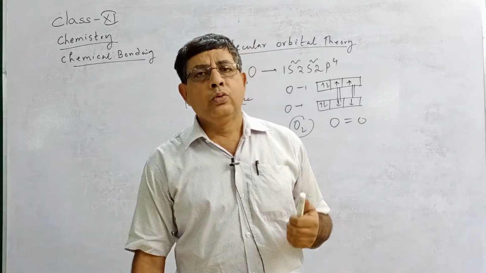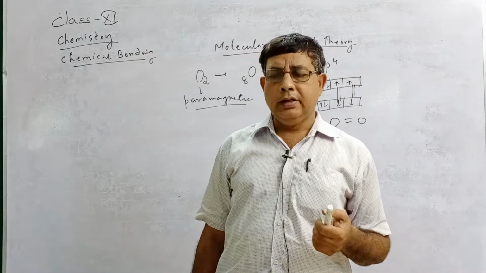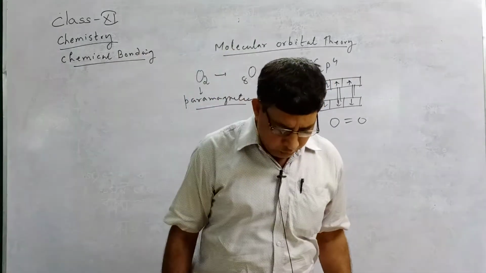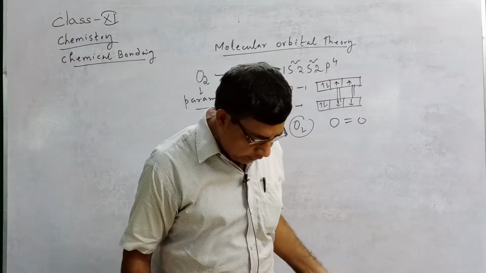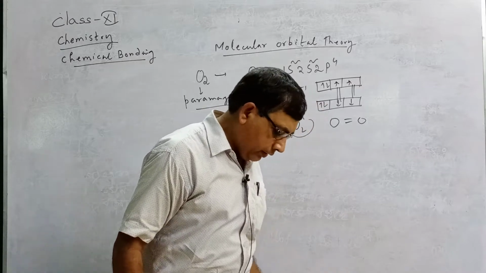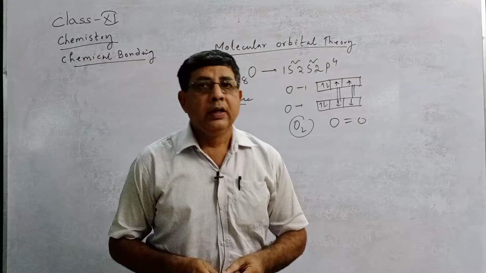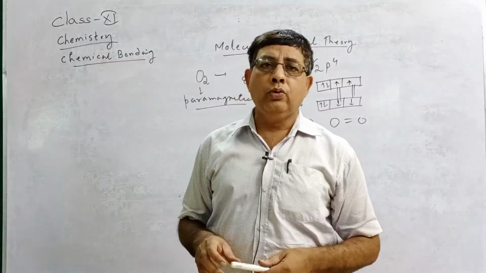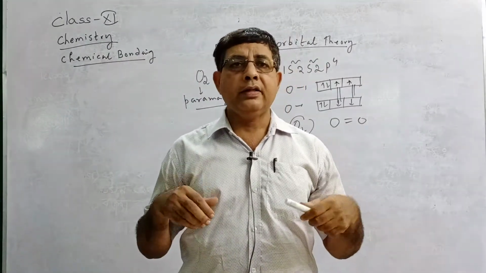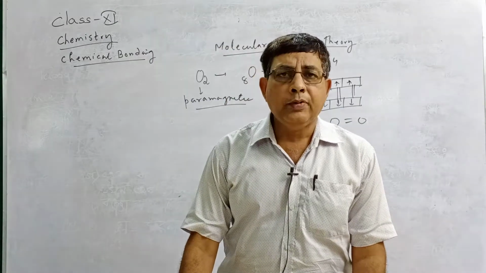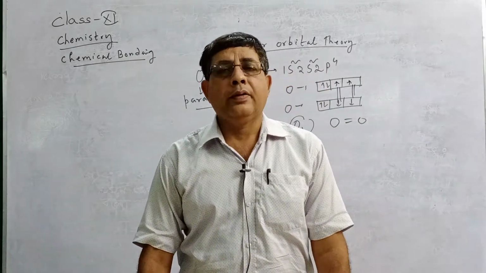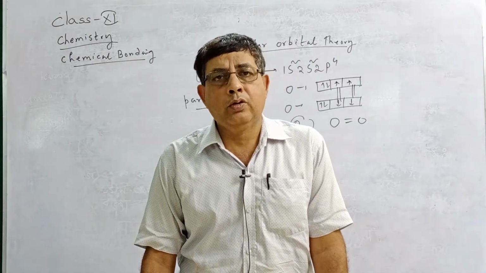Next point: two atomic orbitals of nearly the same energy overlap to give two molecular orbitals. These two molecular orbitals can be formed in two ways, either by addition of overlapping of two atomic orbitals or subtraction of overlapping of two atomic orbitals.